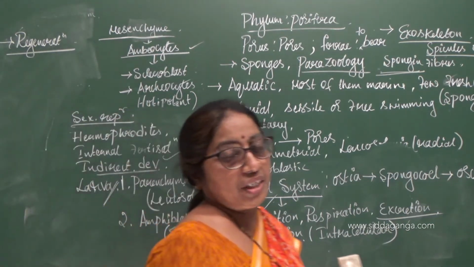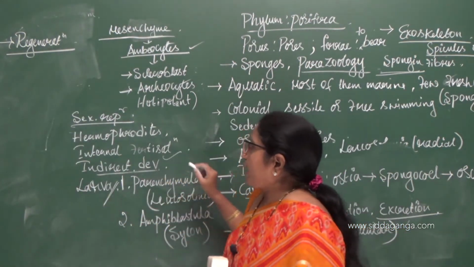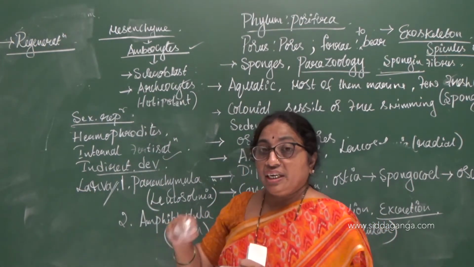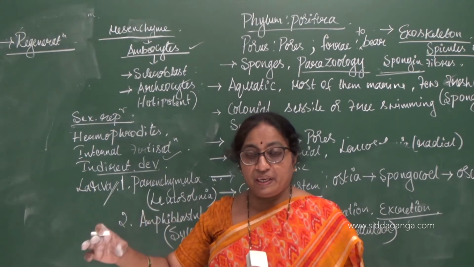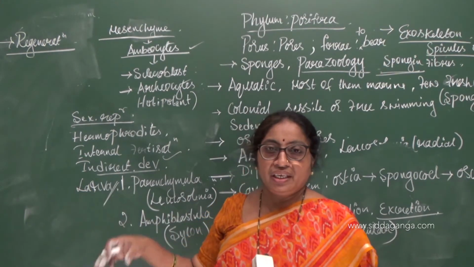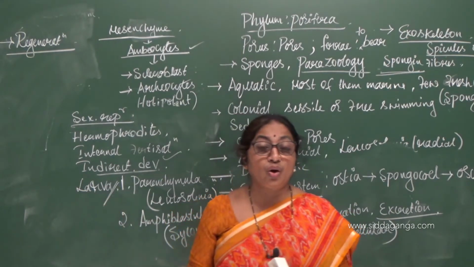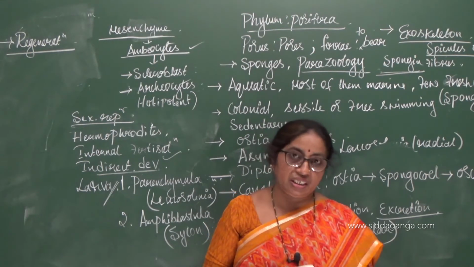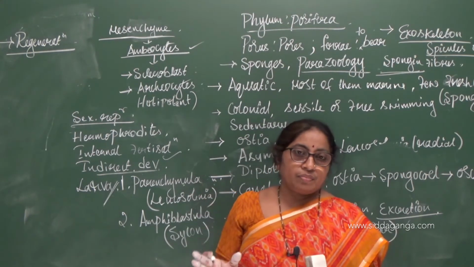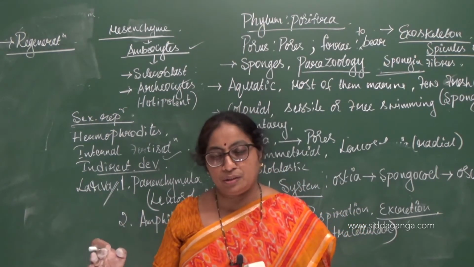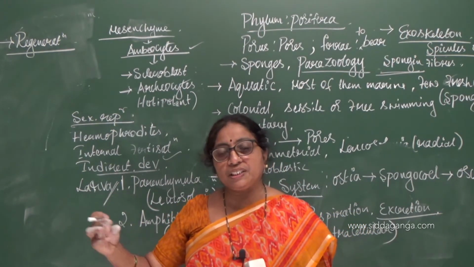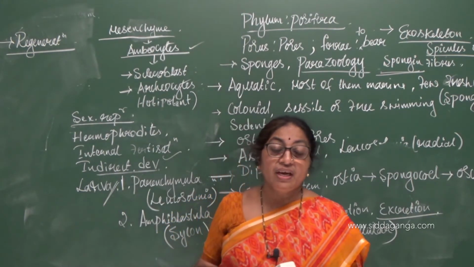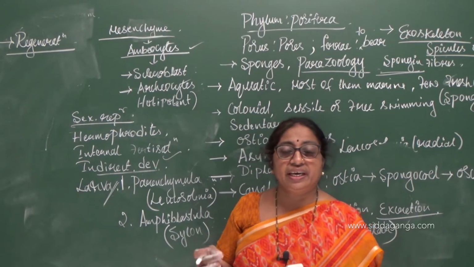The meaning of regeneration is, while telling about asexual reproduction by fragmentation, I told you that if the organism is split into smaller fragments, each fragment can develop the parts which it has lost. So if an organism is split into pieces in case of poriferans, each piece can develop into a new organism by developing the parts which it has lost.